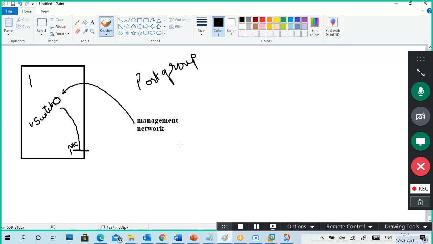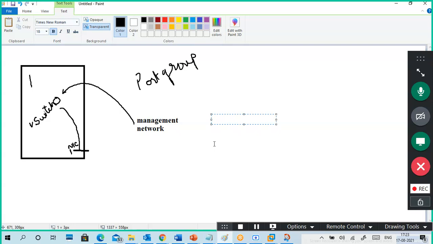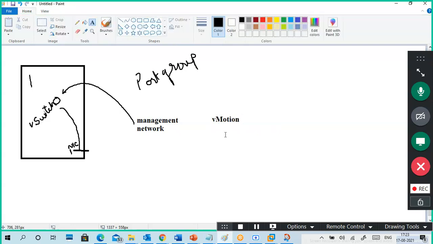So if you want to access the management network, your NIC goes via vSwitch 0 to the network. For example, vMotion is another port group. By default, everything is connected to switch 0.